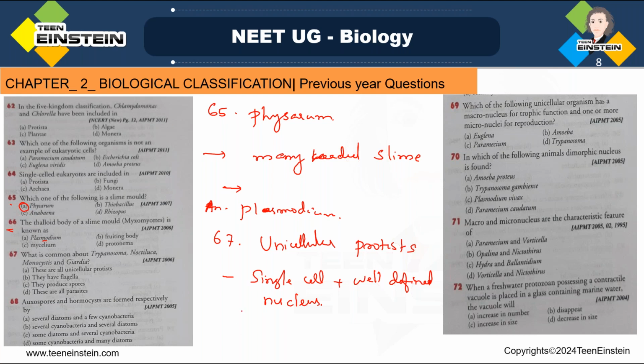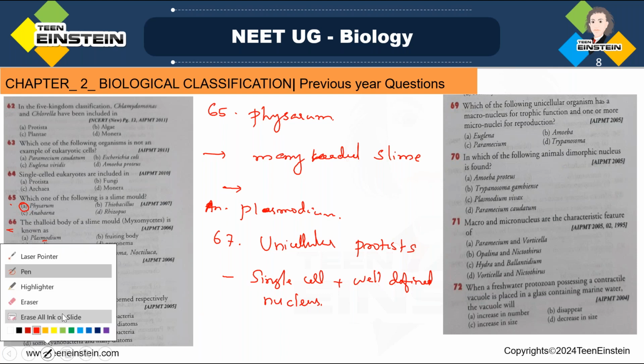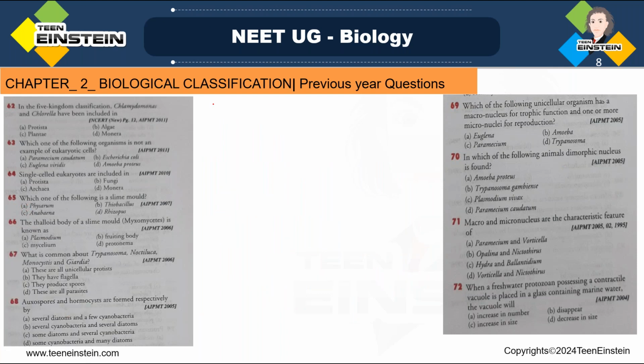Then next question, question number 68. Oxospores and homocysts, they are formed respectively by, first option, several diatoms and a few cyanobacteria. Option B, several cyanobacteria and several diatoms. Option C, some diatoms and several cyanobacteria. Option D, some cyanobacteria and many diatoms. So which is the right answer in this?